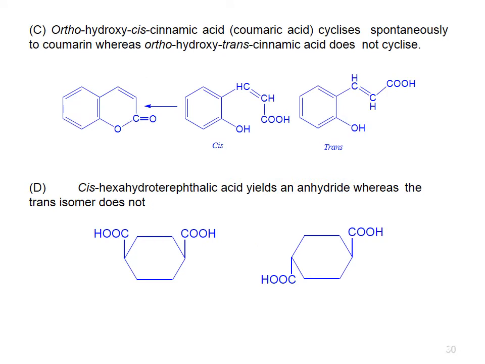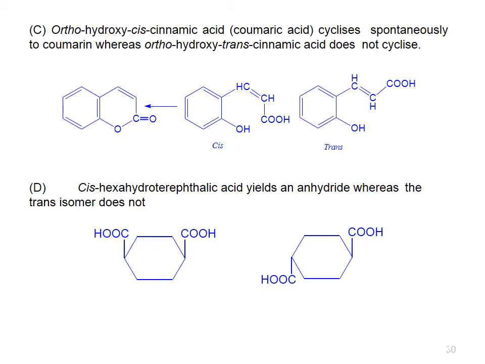Ortho-hydroxy cis-cinnamic acid cyclizes spontaneously to coumarin, whereas ortho-hydroxy trans-cinnamic acid does not cyclize. Here is another example in which this is the cis form. It gets cyclized very easily, while its trans form cannot get cyclized easily.